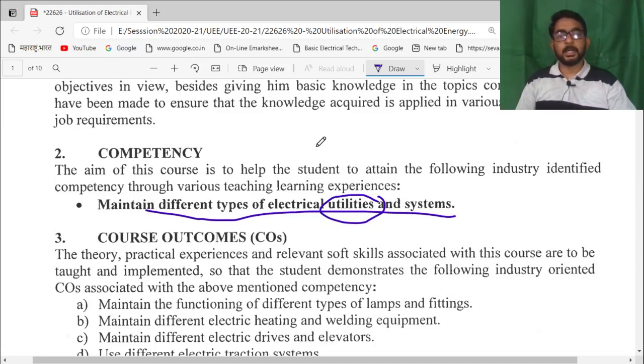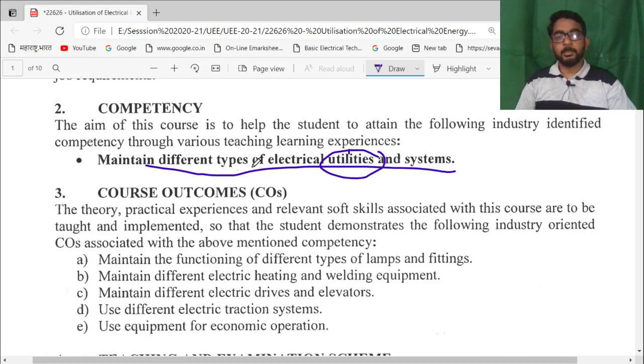Service providers are known as utilities, and the services used by the persons are known as facilities. So he will be able to maintain different types of electrical utilities and systems also.